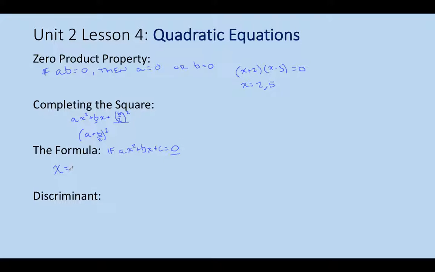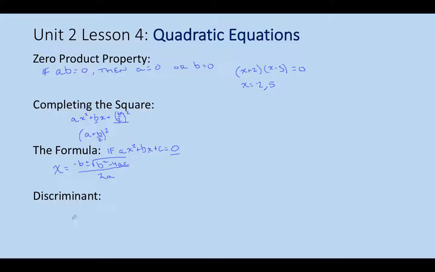If this is the case, then the quadratic formula, which will just take us right to the answer, and we can use this on any quadratic that we want, is x equals negative b plus or minus the square root of b squared minus 4 times a times c, take it all and divide by 2 times a.